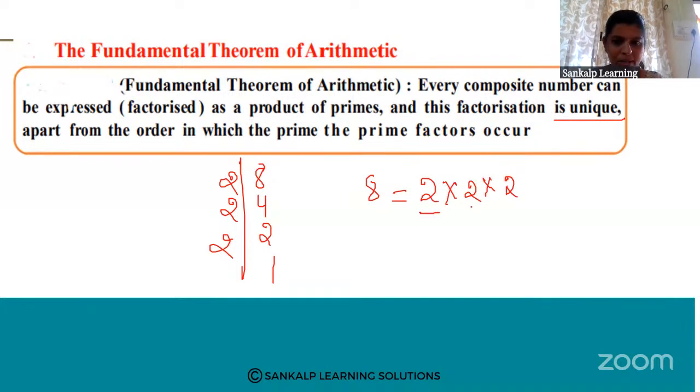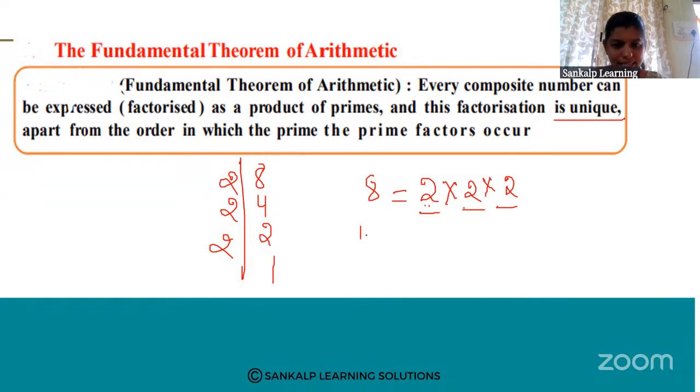2 is a prime number. That means 8 is a composite number, and this composite number can be expressed as the product of primes. See, 2 is a prime, 2 is a prime. So 2 twos are 4, 4 twos are 8. So it is a product of primes, right?